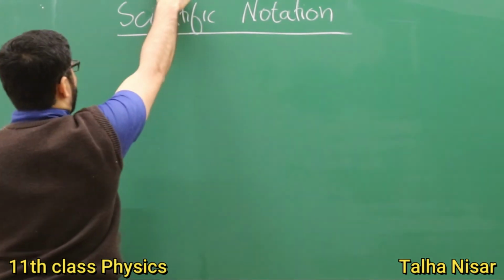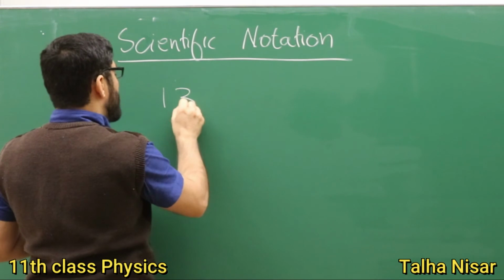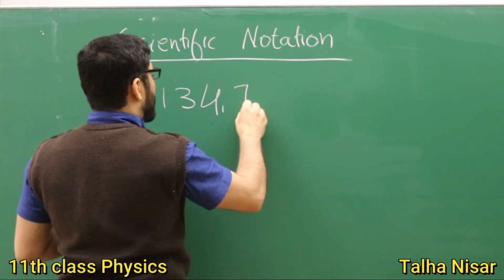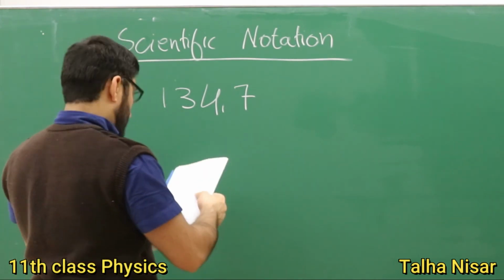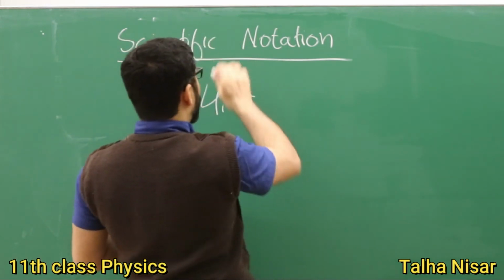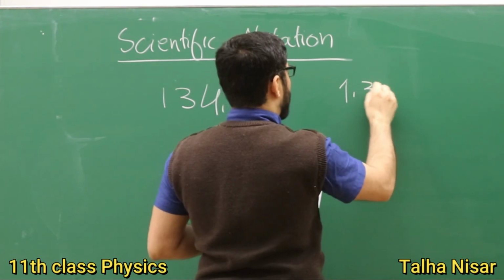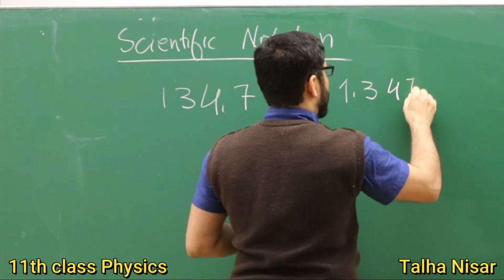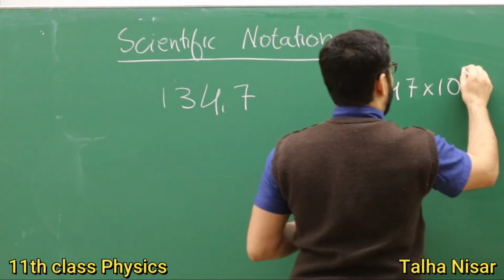So for example, we have a number which is 134.7. This is a random, normal number, but in the scientific notation, how do we write it? We write 1.347 multiplied by 10 raised to the power plus 2.